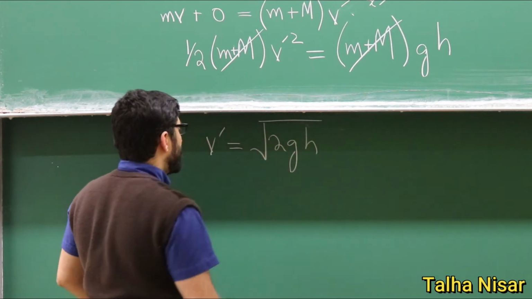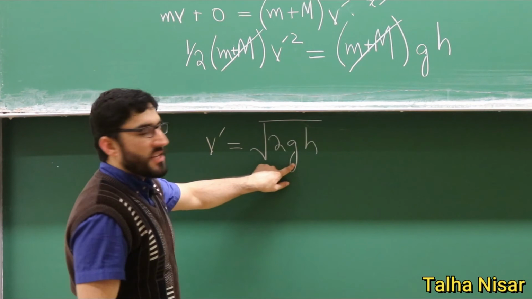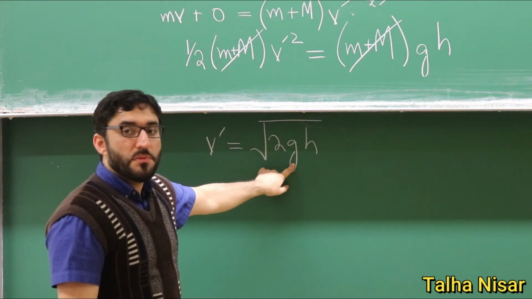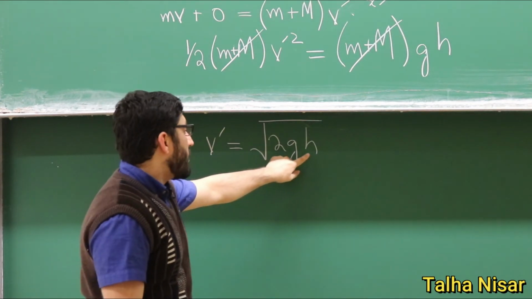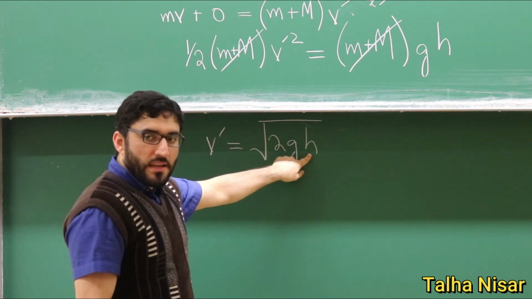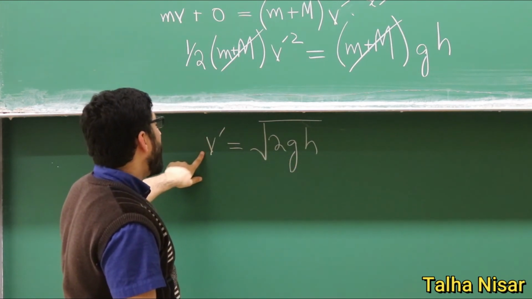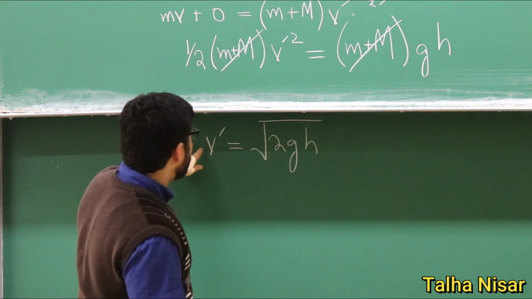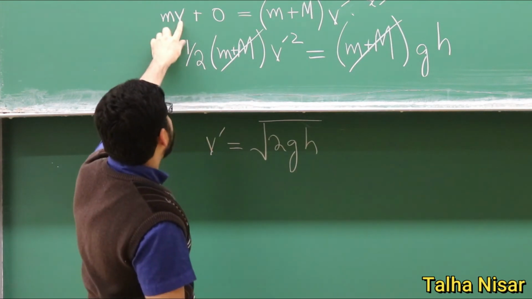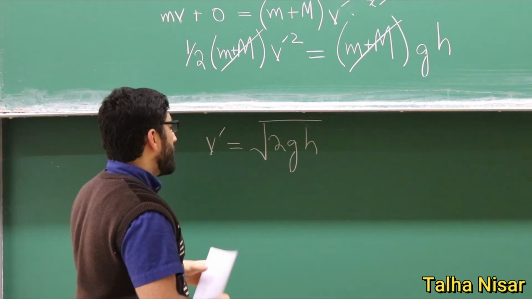So what we see here, we have the g is known, 9.8 meters per second squared, and if we calculate the h, then we can easily calculate the final velocity, and using the final velocity we can calculate the speed of the bullet.